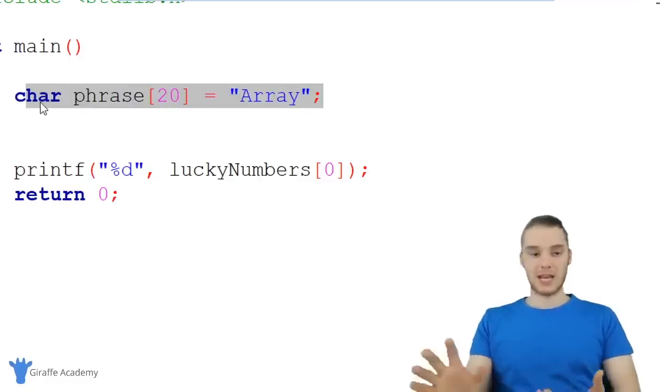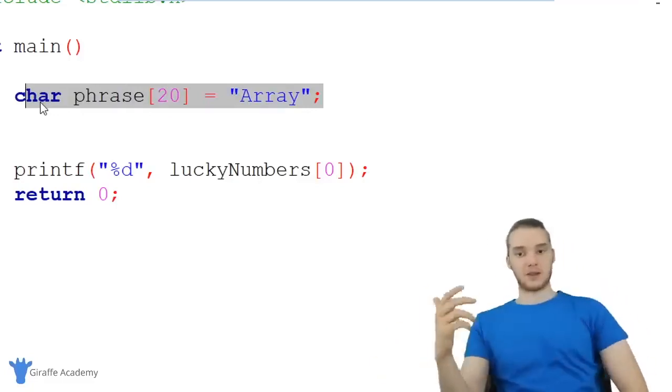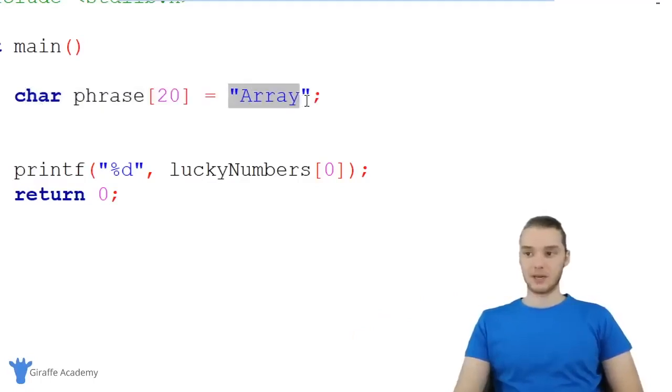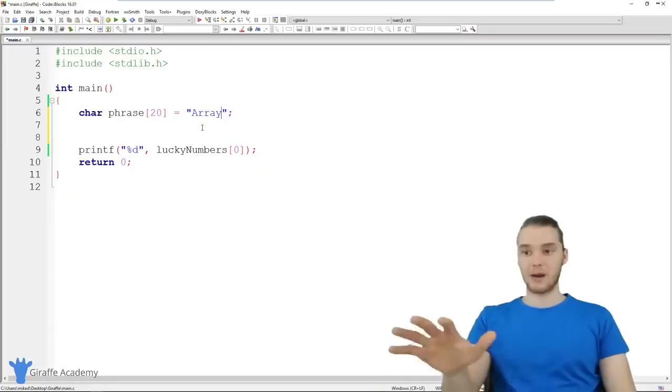So we've kind of just been taking this for granted. Like I've kind of just been calling this a string or a string of characters, but it's basically just an array of characters. The only difference is this is such a common thing to use in our programs that C makes it special and makes it really easy for us to create it. But just like that array of integers, this is also an array. So now you kind of have a better understanding of what strings are and what they're actually doing.